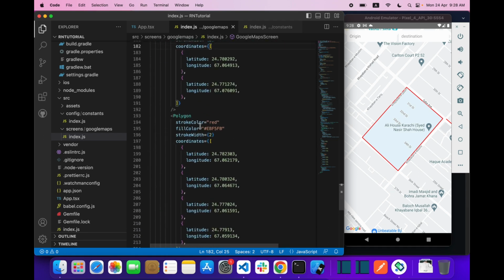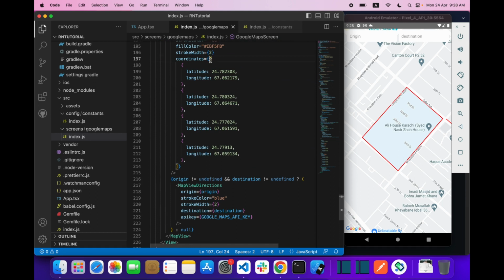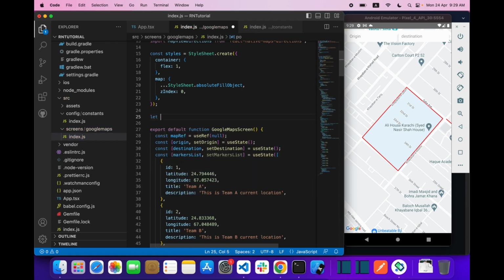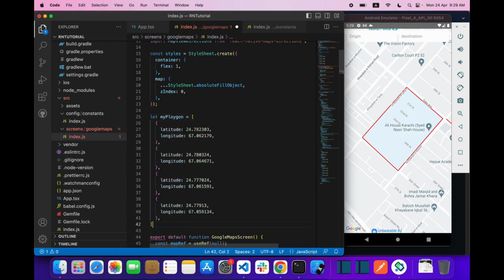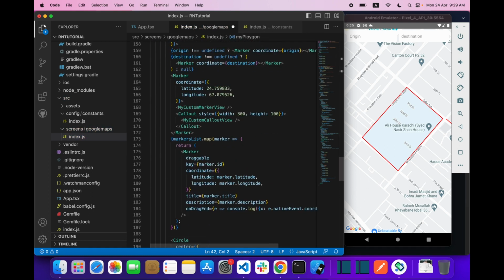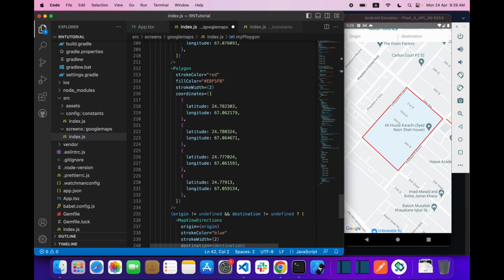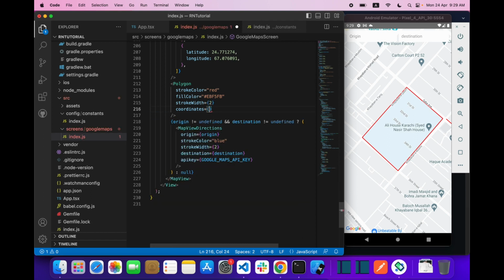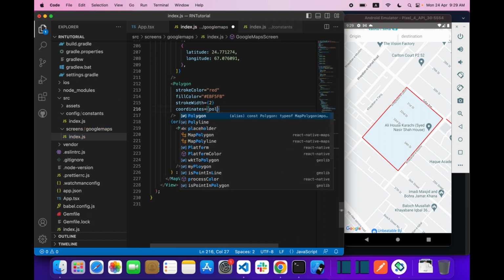Let's do one more thing. Copy this, let my polygon equal this, and replace this thing with the polygon.